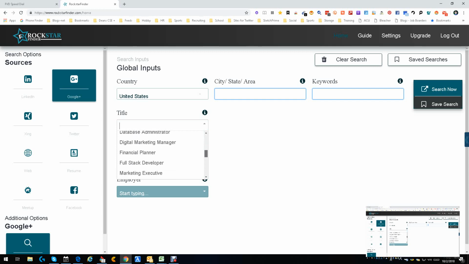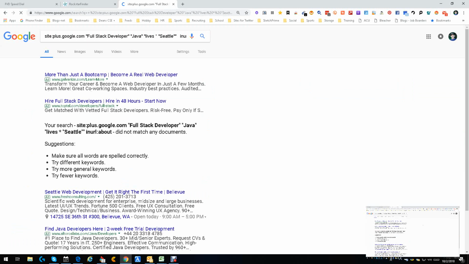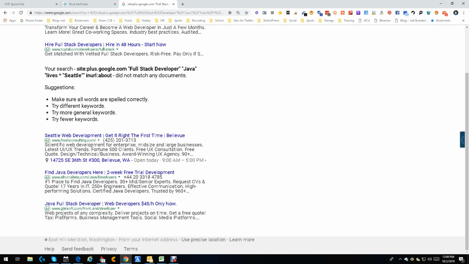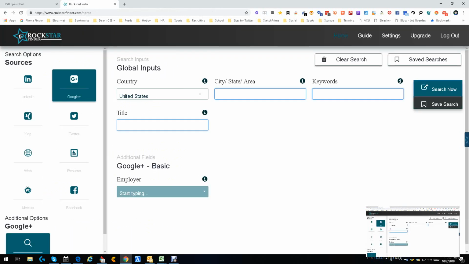Oops. Yes, this tool's got a few things it still needs to work out, it would appear. But let's keep going here. Let's go with a full stack developer. Everything else looks fine. Let's search and see what it does. Okay, so we're going to Google. It's obviously another X-ray. Obviously, I have to tell Google I'm not a robot. I don't know about you all, but this seems to happen a lot. And we just did a site search into what should be Google Plus, but I'll be honest with you, not seeing the results. The results look kind of lame. I guess that part didn't work too well.